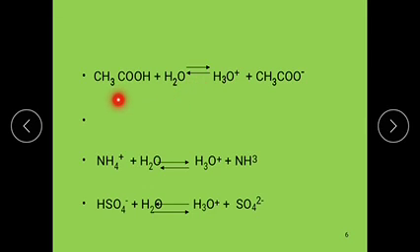Then whenever it donates a proton to a water molecule, it converts to CH3COO minus, and again when it gains the proton, this converts to H3O plus. Here CH3COOH is the acid, and the H2O molecule is the base.